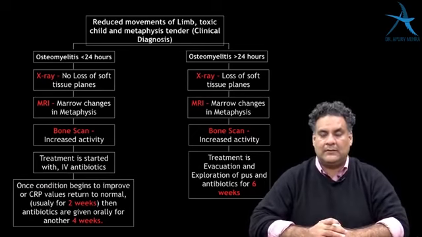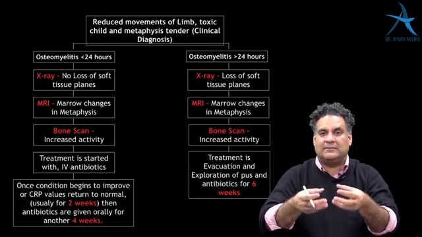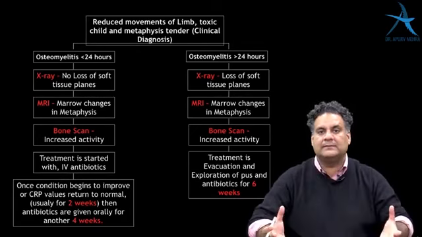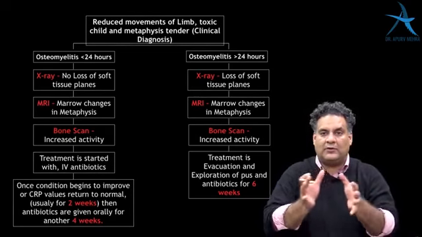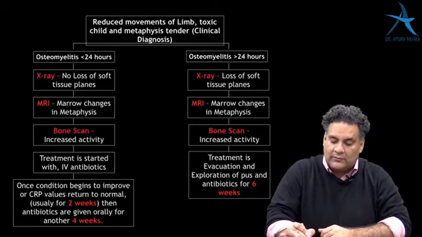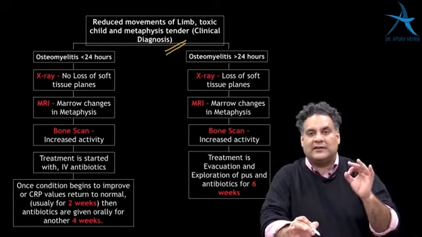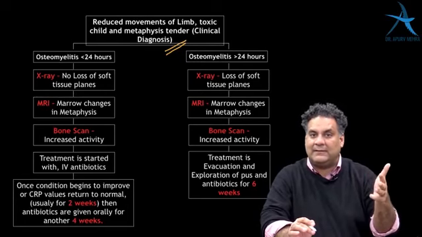Approach to osteomyelitis. Although MRI is one of the earliest sensitive and specific investigations radiologically, followed by bone scan, the decision whether you operate or not will depend upon what the X-ray shows you. Reduced movement of a limb, toxic child means not eating properly, not sleeping properly, high grade fever, decreased appetite.